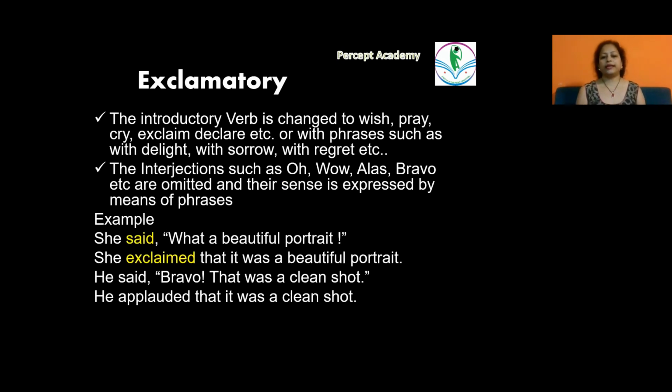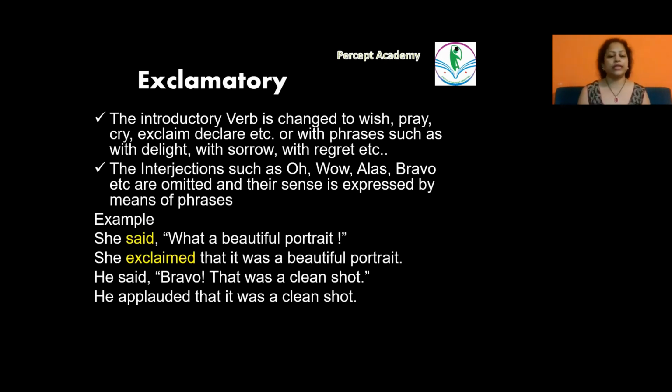The next one is exclamatory sentences. The introductory verb is changed to wish, pray, cry, exclaim, declare, announce, or with phrases such as with delight, with sorrow, with regret. And the interjections such as oh, wow, alas, bravo, etc. All these are omitted. Cheers, hurrah. All these interjections are omitted when we are changing to indirect speech, and their sense is expressed by means of phrases.